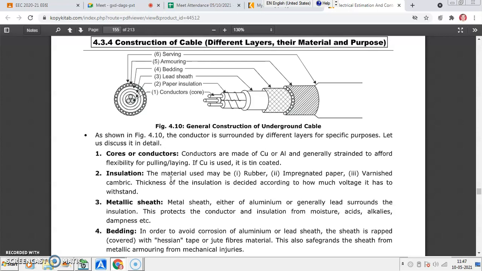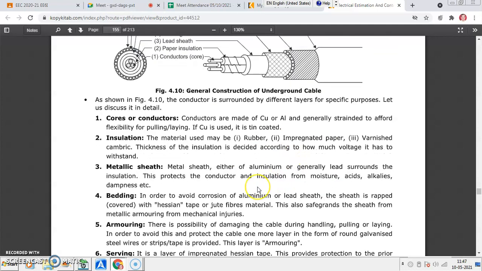The thickness of insulation is decided according to the voltage. It is the insulation between the two conductors, in between this conductor and this conductor. The paper or impregnated paper or rubber or whatever insulation is provided in between the conductors depends on the voltage between two conductors. Based on that, the insulation is provided. The thickness of insulation is directly proportional to the voltage level between the two conductors, and the insulation should not break because of the voltage applied.